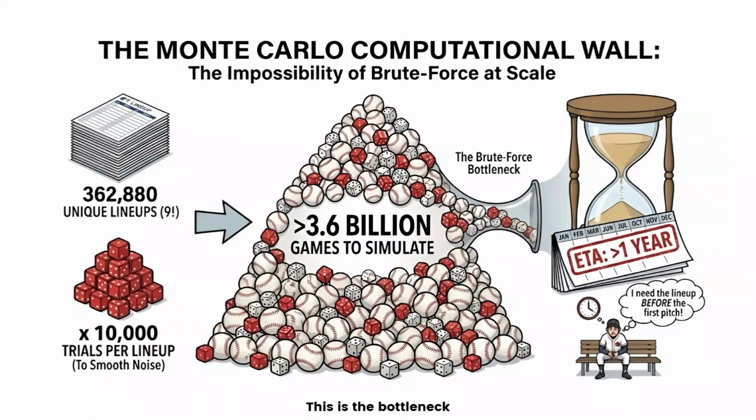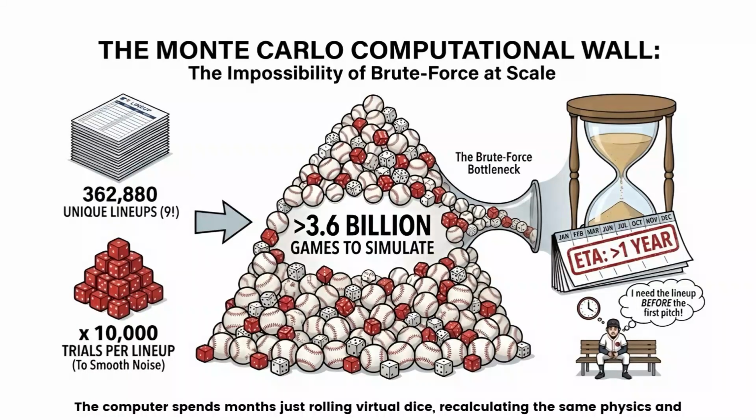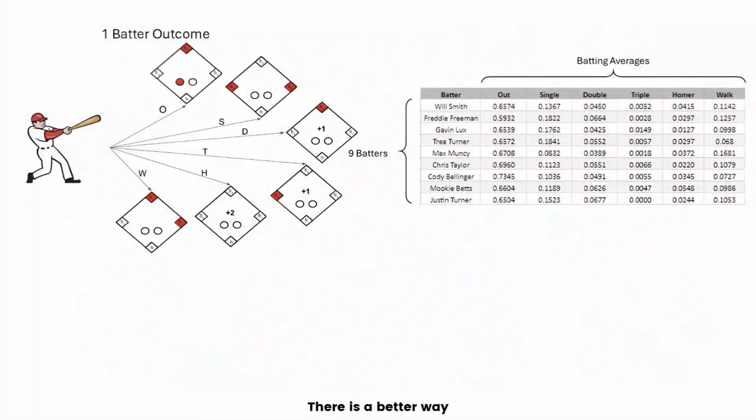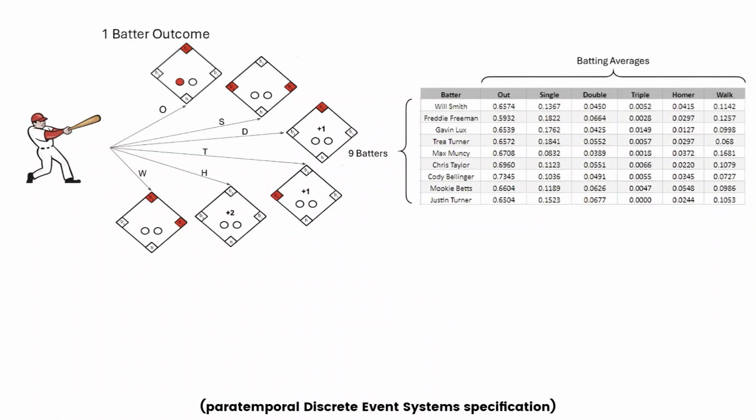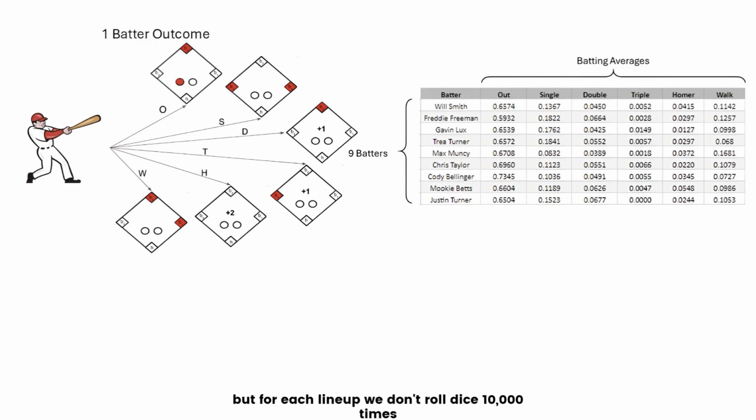This is the bottleneck. The computer spends months just rolling virtual dice, recalculating the same physics and probabilities over and over again just to find a stable average for one batting order. Current predictions suggest this brute force method would take over a year to complete. There is a better way. It involves swapping the brute force repetition of Monte Carlo for the structural elegance of ParaDEVS, Paratemporal Discrete Event System Specification. We still iterate through the lineups one by one, but for each lineup, we don't roll dice 10,000 times. We build one comprehensive state tree.